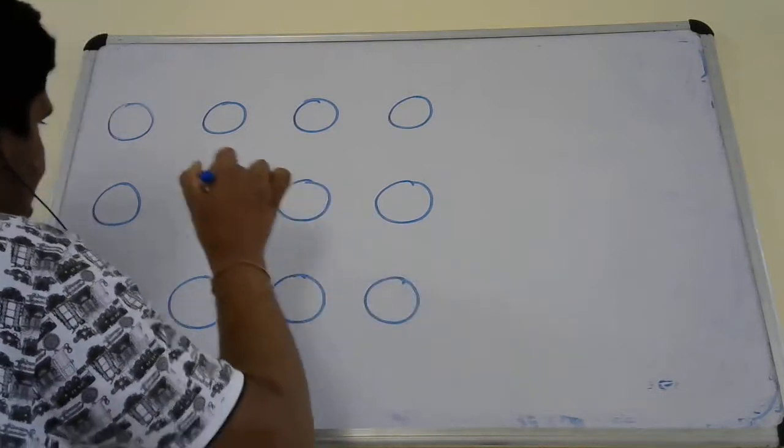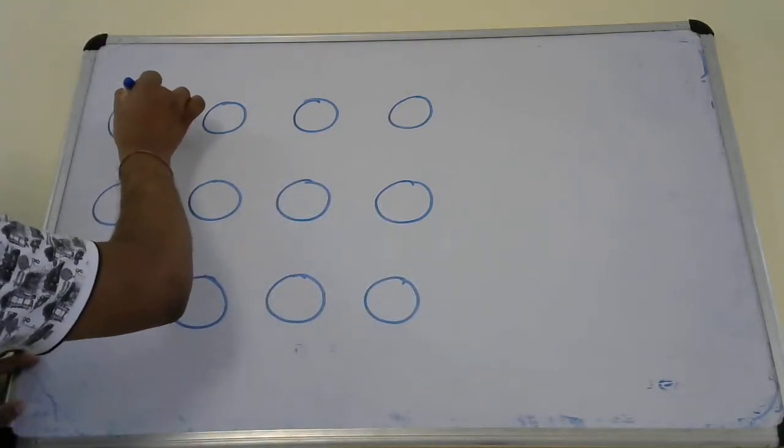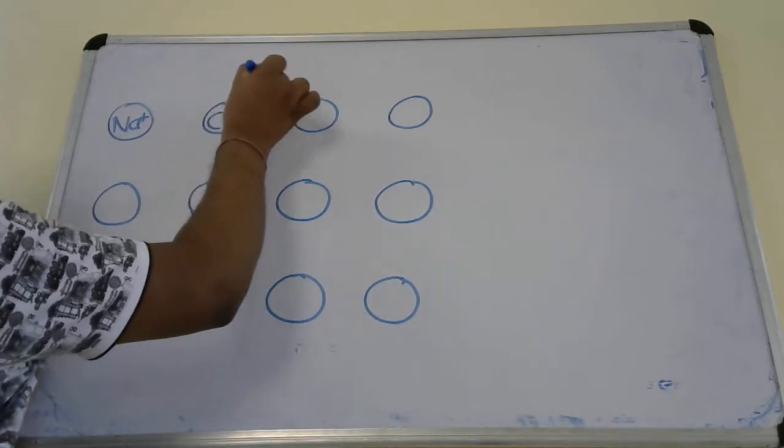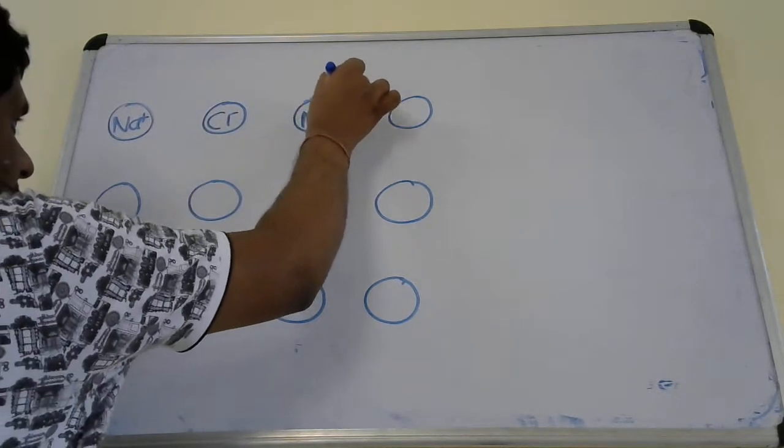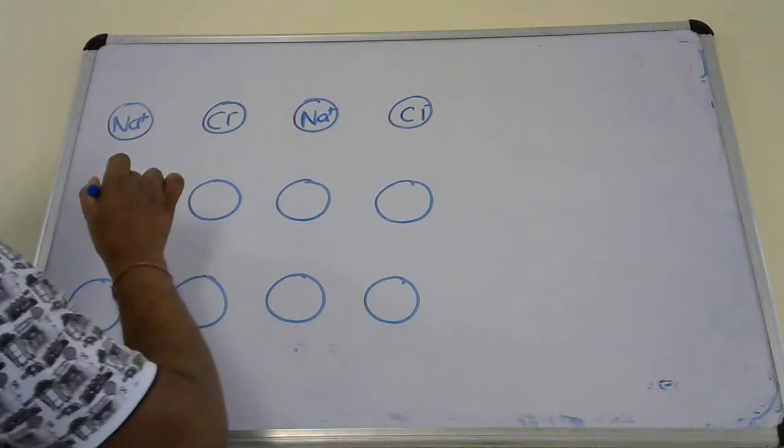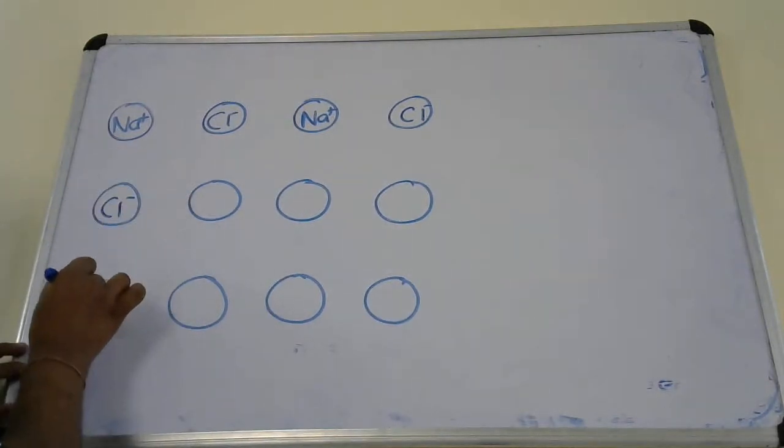NaCl is an ionic compound. You know Na+ is the cation and Cl- is the anion.